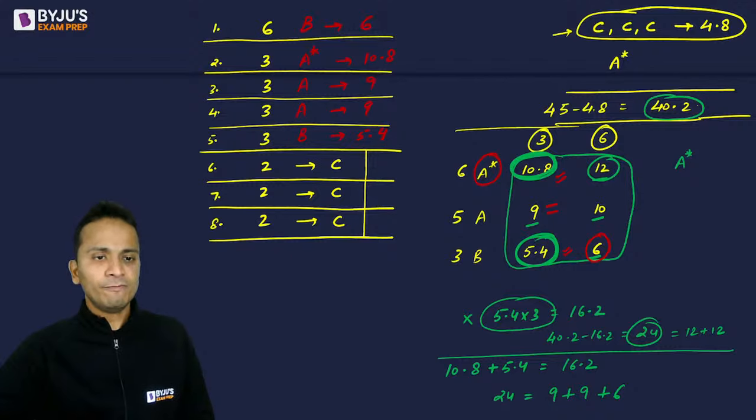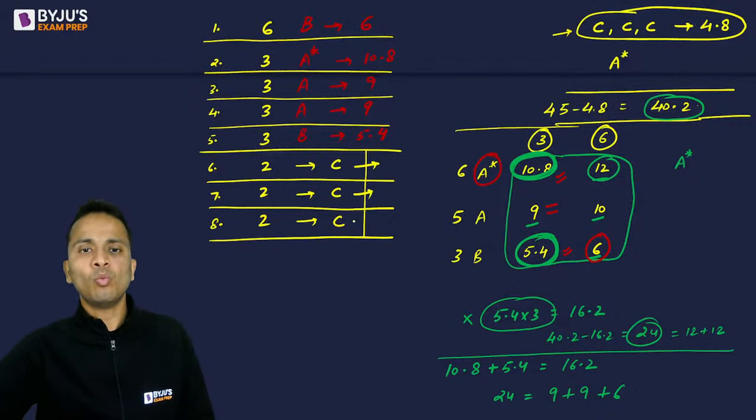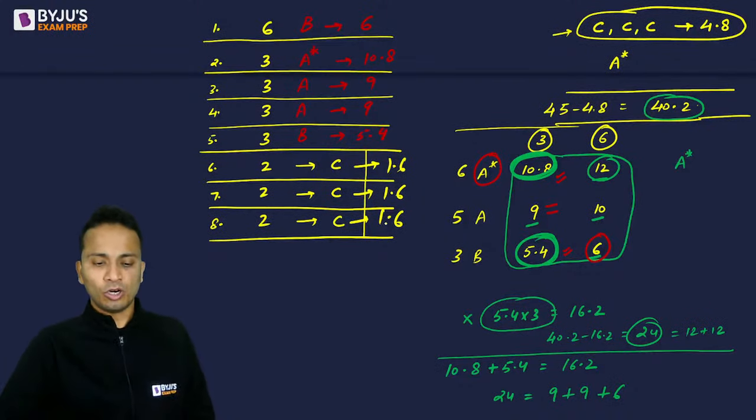Okay. Then for the bottom 3 projects, 1.6, 1.6, 1.6 of incentive was given and a total of, okay,